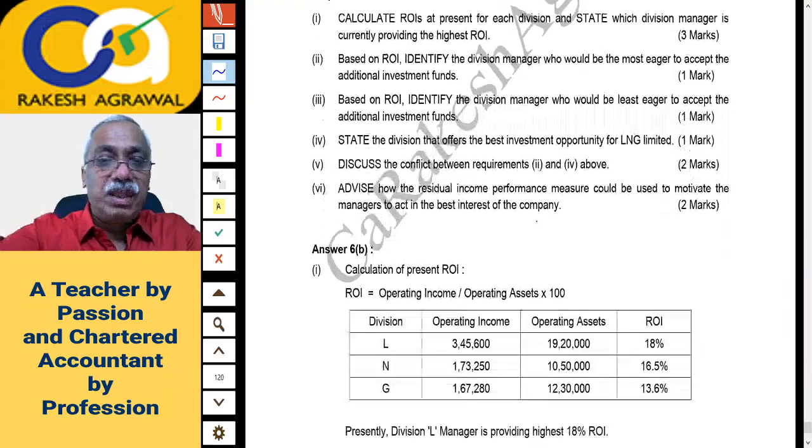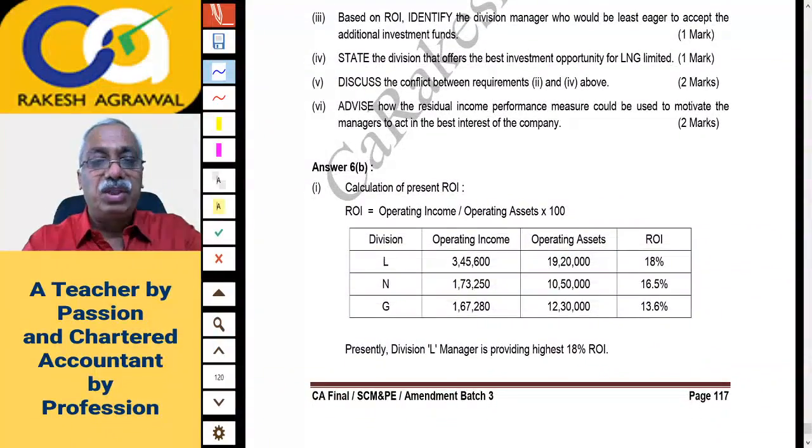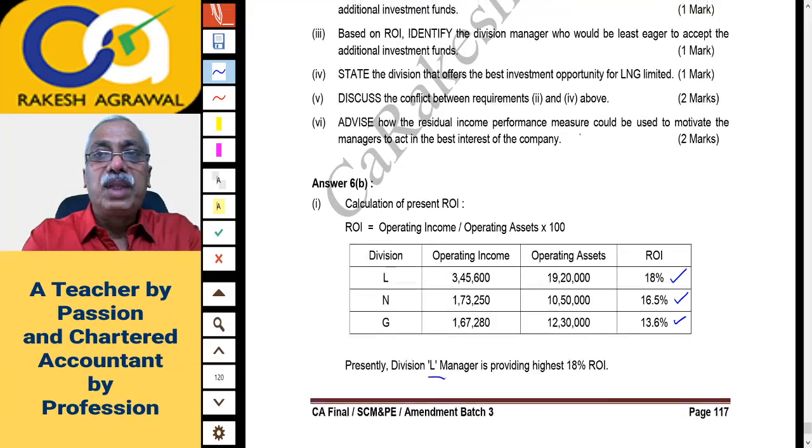The answer must be printed here. We will go one by one only. This is the calculation of present ROI. Operating income divided by operating assets into 100, and this is the ROI. So L is generating the highest ROI at 18%, N is generating 16.5%, and G is generating 13.6%, which is the lowest. So division manager L provides the highest ROI. That's all. That was for 3 marks.